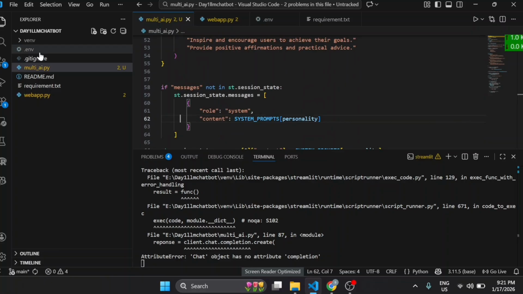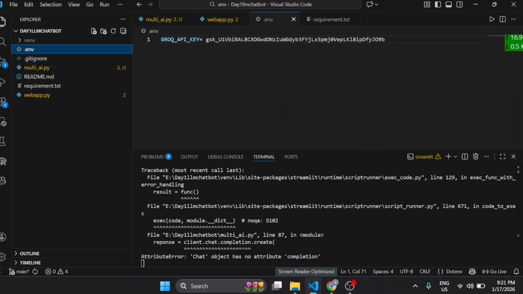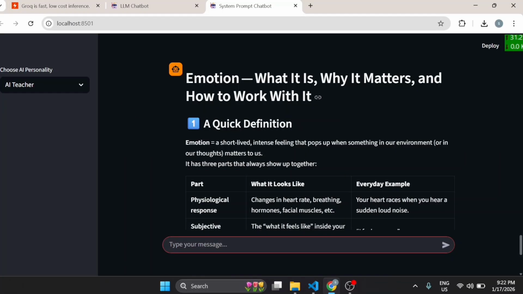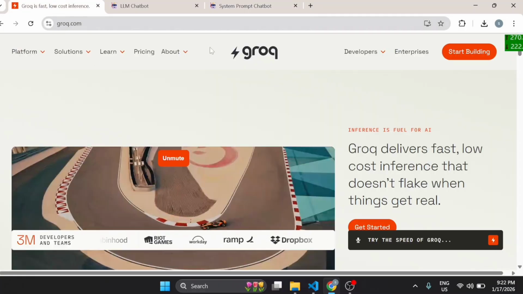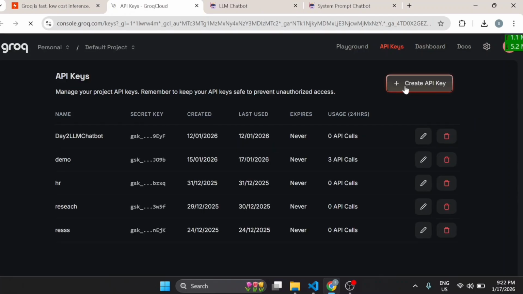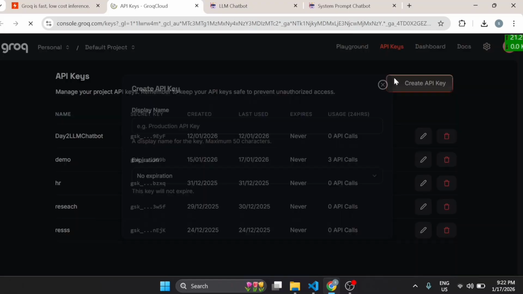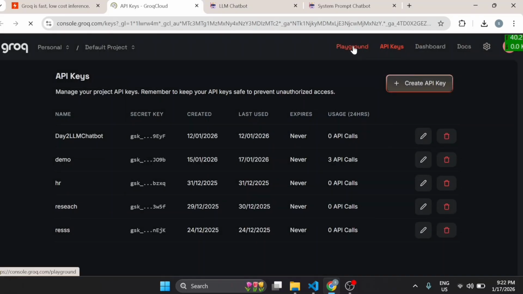For example, I'll show you that in the .env file you have to make a variable, GROQ_API_KEY, and then use your API key. Now I will change my API key. I showed you there. From there you will get that API key. Then you have to come to the website groq.com, click free API key, and create an API key from here, and you can use that API key in your system.